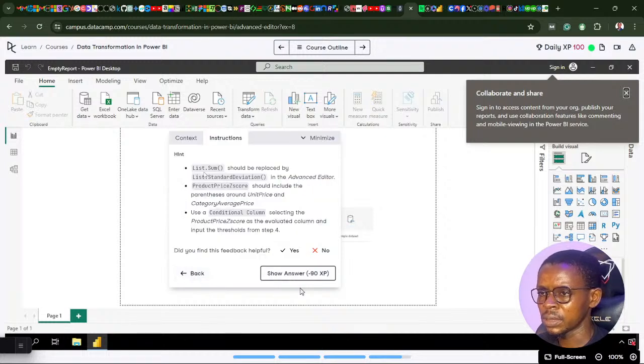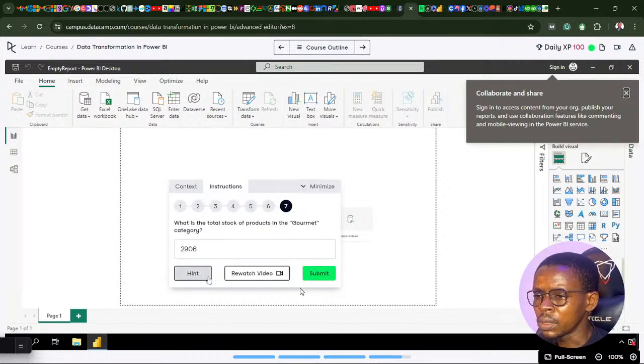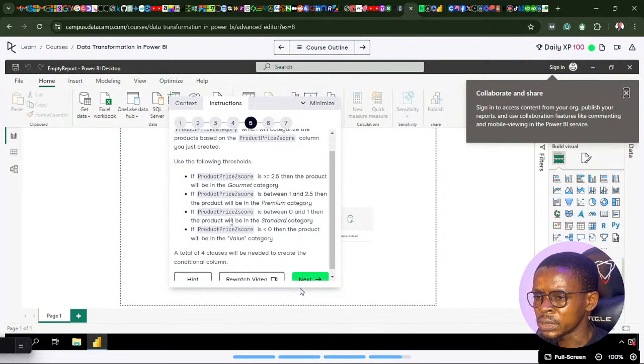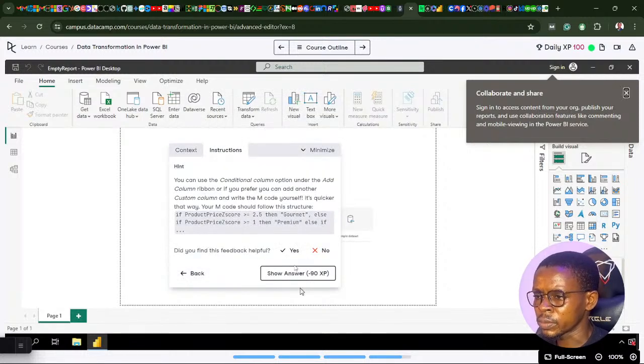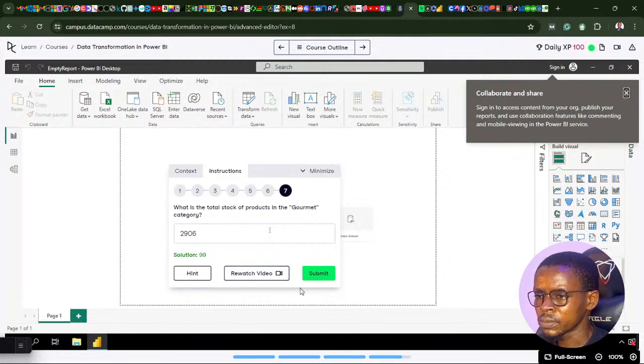Let's take a hint. List of sum should be replaced by list of standard deviation in the advanced product sales cost. It should include parentheses around unit price and category average price. Use conditional column, selecting the product score. Okay, let me go back a little bit here. I think our challenge here is this place. We've taken the hint, but let's look at the answer.